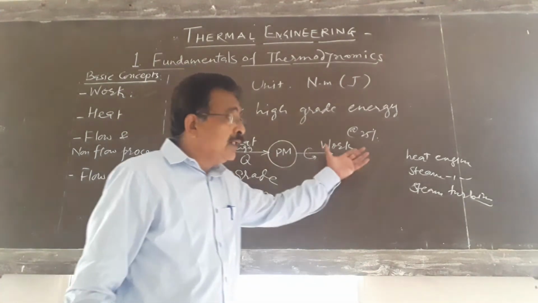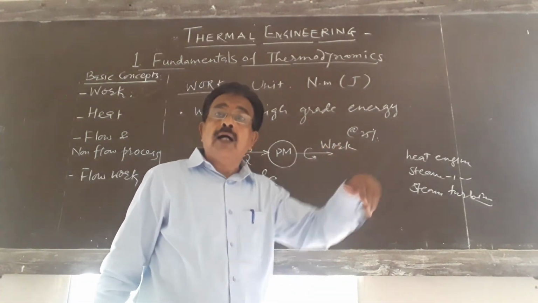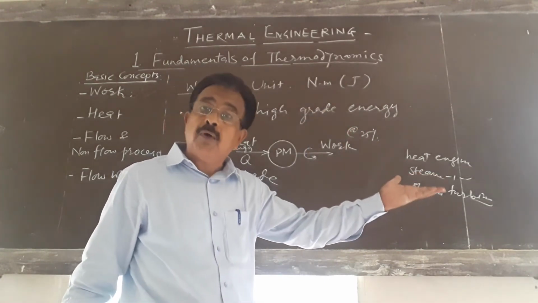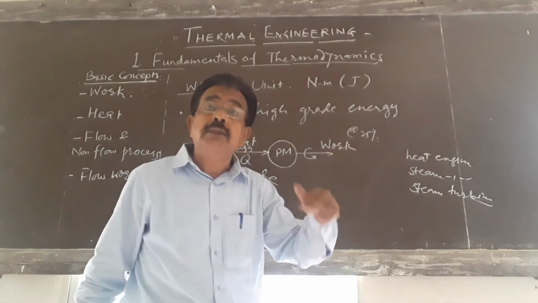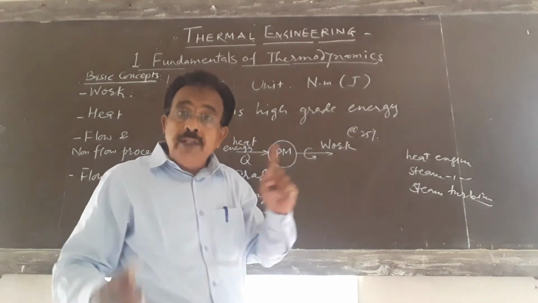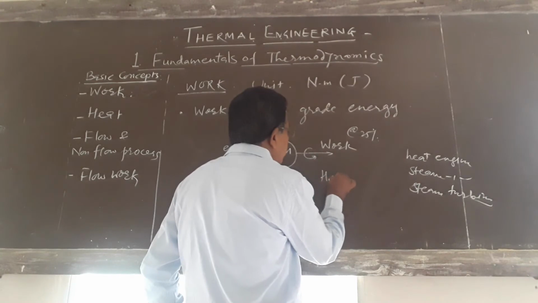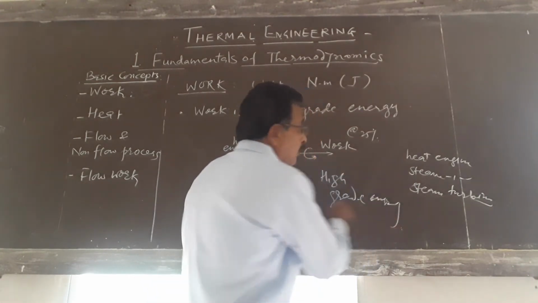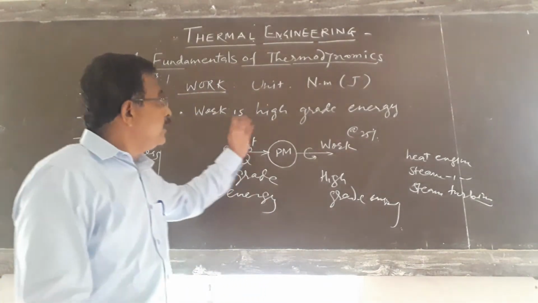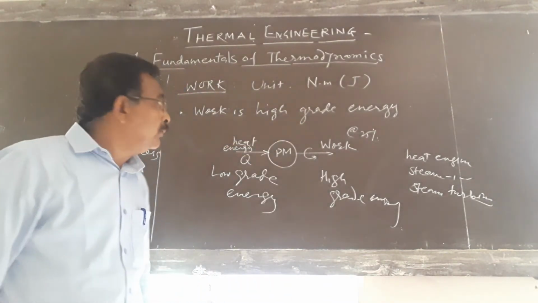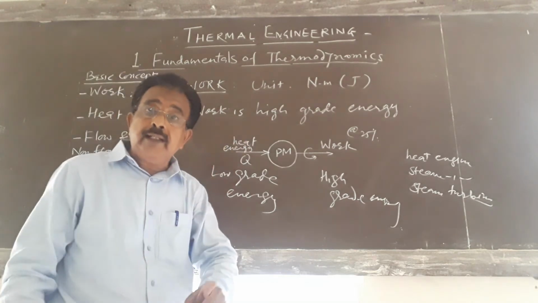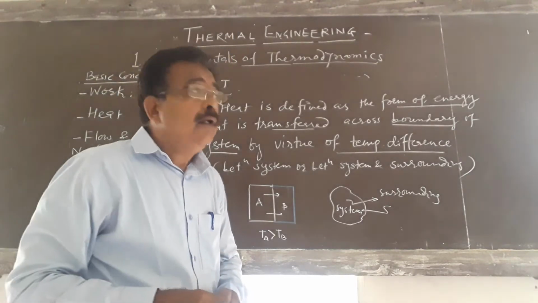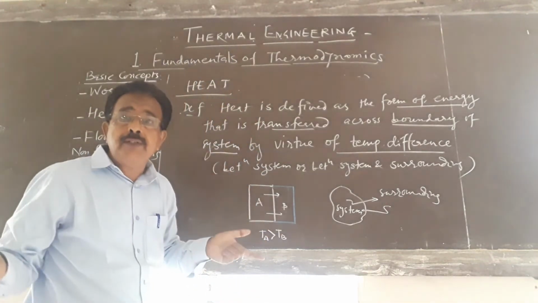Whereas, if we convert work into another form of energy, almost all the work can be converted into another form of energy. That means the energy conversion efficiency is very high. Hence, it is called a high grade energy. This is a very important statement about work: work is a high grade energy and heat is a low grade energy. Now we'll see what heat is.